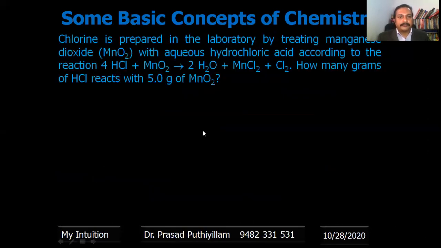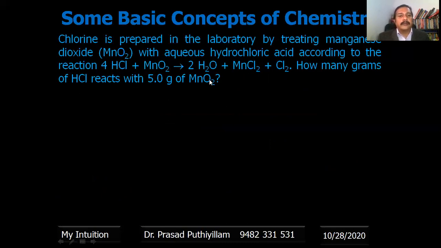Next question. Chlorine is prepared in the laboratory by treating manganese dioxide with aqueous hydrochloric acid. According to the reaction, 4HCl plus MnO2 gives 2H2O plus MnCl2 plus Cl2. So it's a balanced reaction. How many grams of HCl react with 5 grams of MnO2? Okay, so we need to find how many grams of